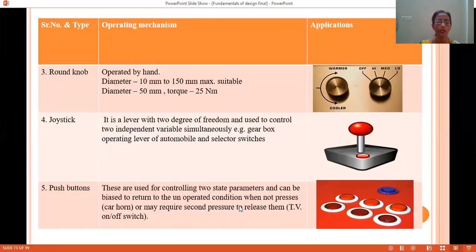These are used for controlling two state parameters and can be biased to return to the unoperated condition when not pressed. Like when you press the car horn, it will blow, and when you leave it, it will come to the unoperated condition. So here we can see a push button.